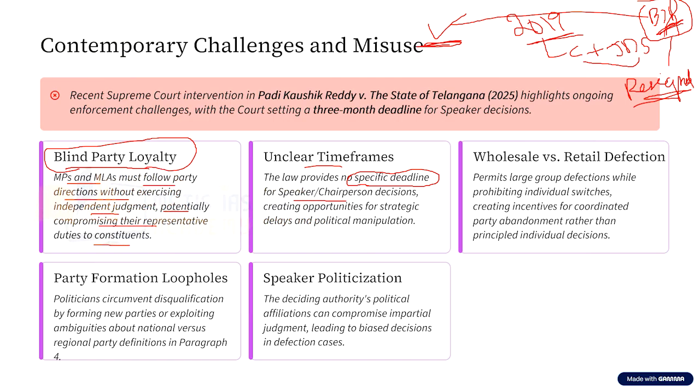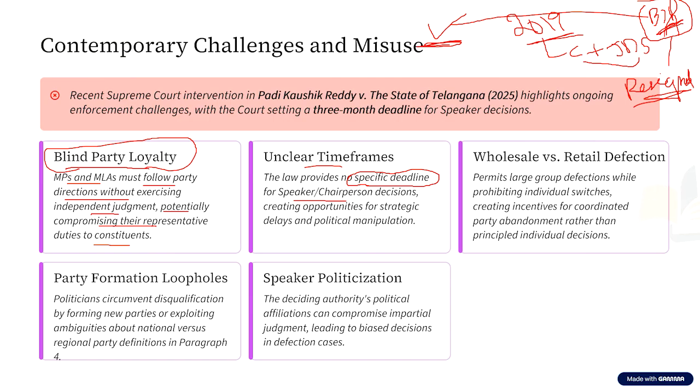And this is something that we saw with respect to what happened in Manipur. Ultimately, the Supreme Court had to interfere. And even though the Supreme Court interfered, the Speaker of Manipur did not act at all. And ultimately, the Supreme Court, using its extraordinary powers, had to expel the minister from the cabinet berth. So, this is another issue with respect to the anti-defection law.